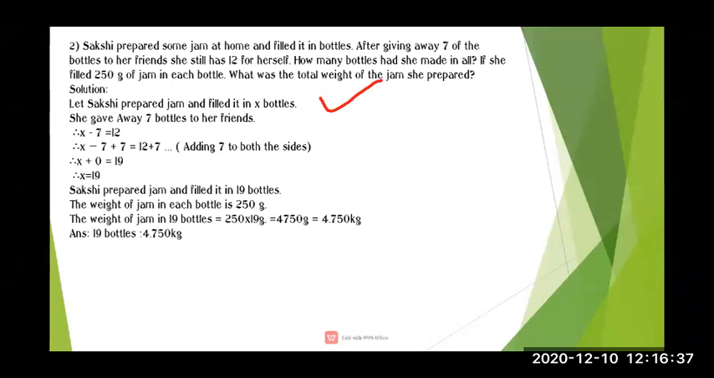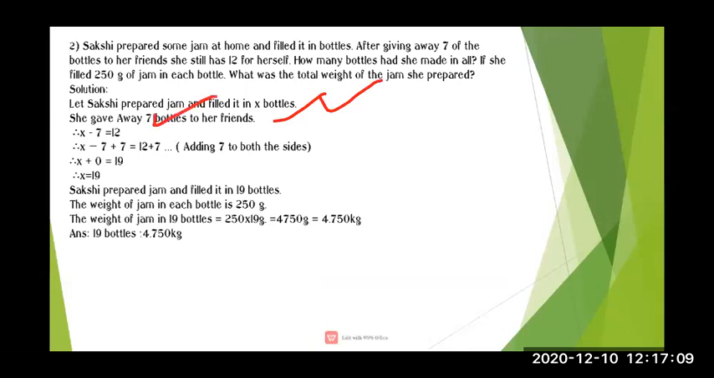Now after that, what we have seen in the question is that she has given 7 bottles to her friend. So that will be our second statement: she gave away 7 bottles to her friend. उसने अपने friend को 7 bottle दे दिया. Now the third statement will be how many bottles she is having. Now she is having 12. So our next statement is she is having 12 bottles.